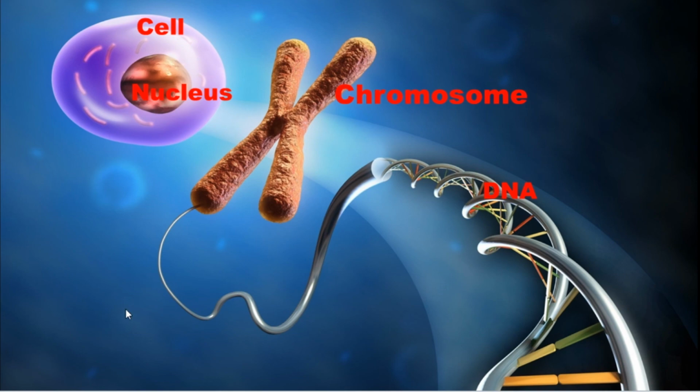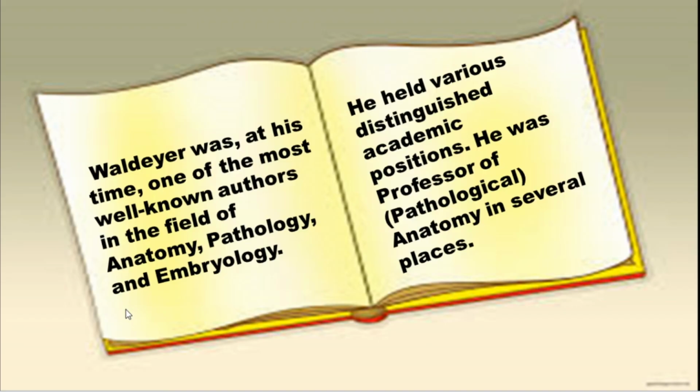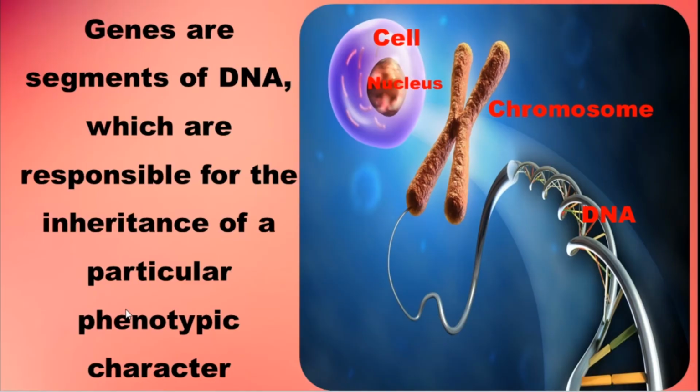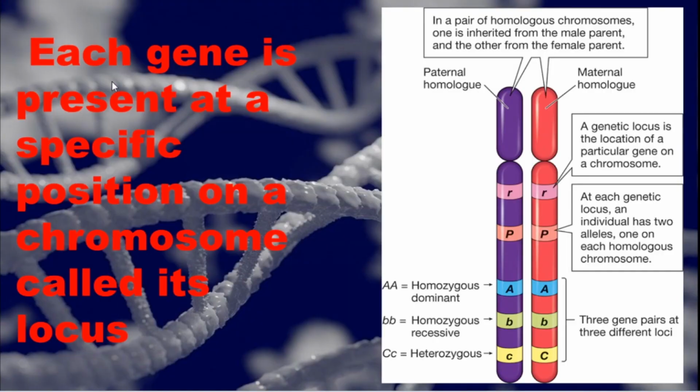What is the locus? In the next slide, where each gene is present at a particular or specific position on the chromosome, called its locus.